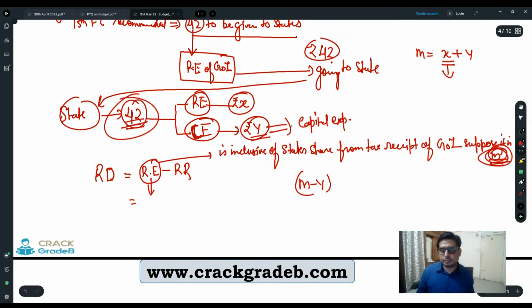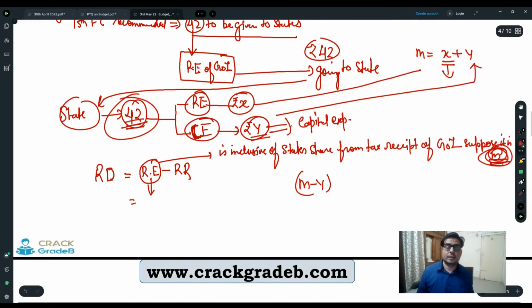But M is comprised of X plus Y. X is the revenue expenditure by the states, and Y is the capital expenditure by the states. So that's why some people are suggesting that we must exclude the money spent by the states on capital formation, the money which was given by the Union to them, right?